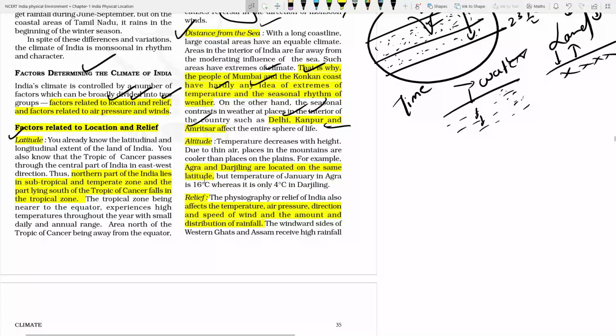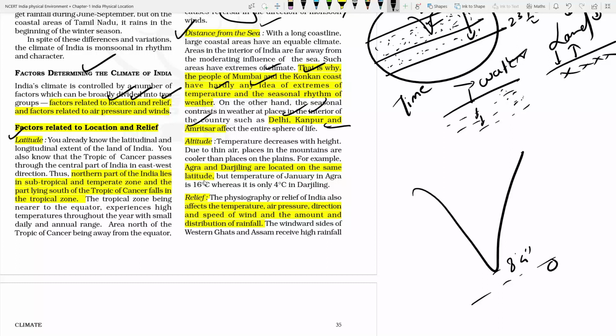Altitude. Like in India's case, what is India's case? As it starts from 8 degrees 4 minutes, isn't it? So we are very near to the 0 degree equator, but we have a climate which we can even say is the climate of the alpine. Even the kinds of climate which are available in Antarctica are also available on Mount Everest and Kanchenjunga.